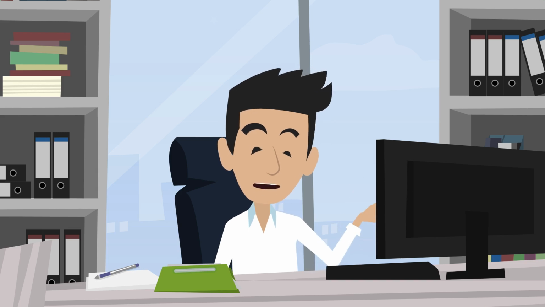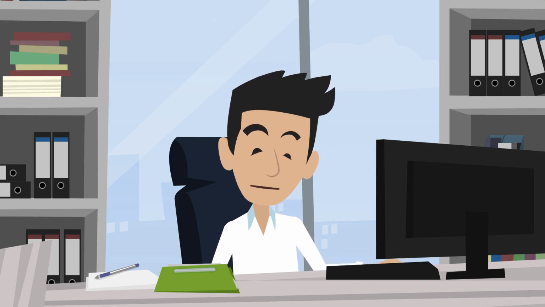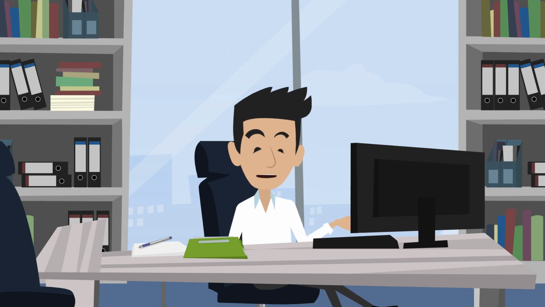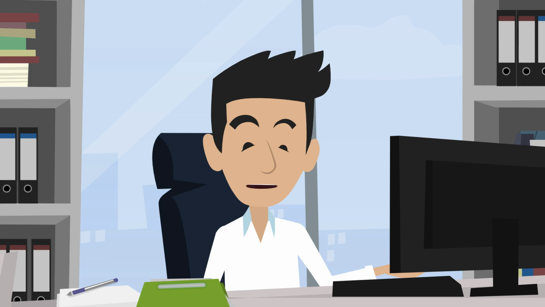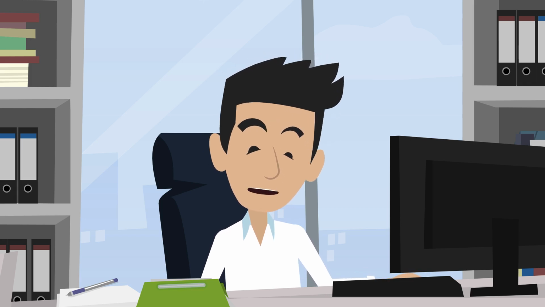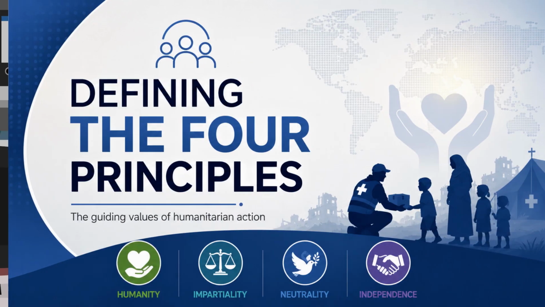Humanitarian principles are 4 internationally recognized values. They guide how humanitarian assistance is delivered fairly and safely. These principles ensure aid is free from political and military influence.